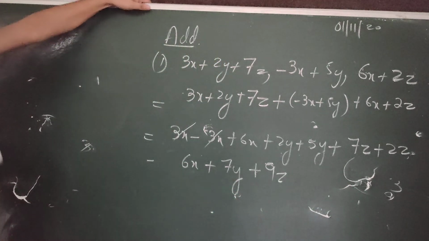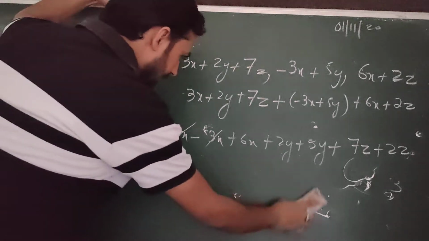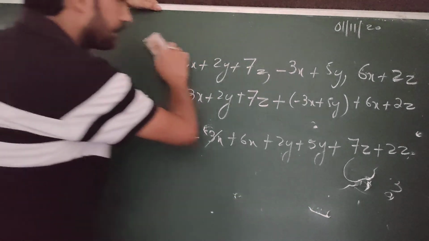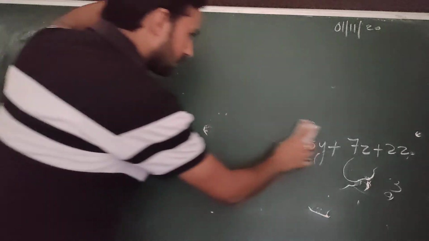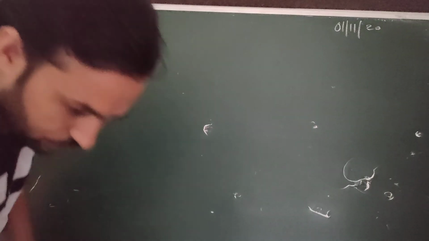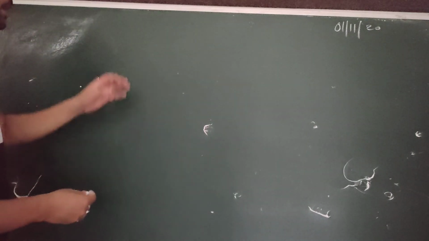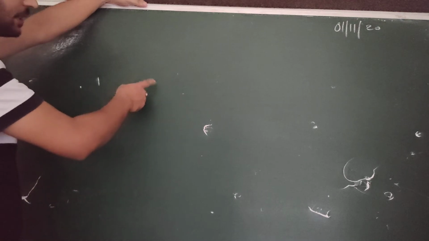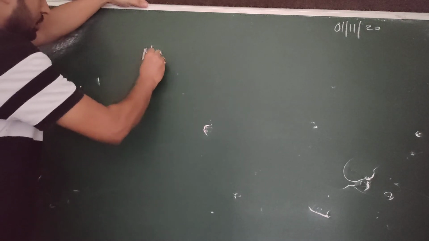Like this, many more multiplications of algebraic expressions will also be there. So I'll show you one more, with multiplication of algebraic expressions. So addition, I think it's clear. Let's see multiplication.